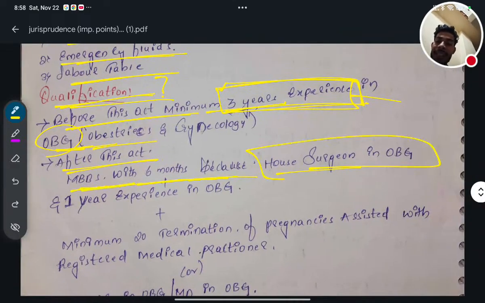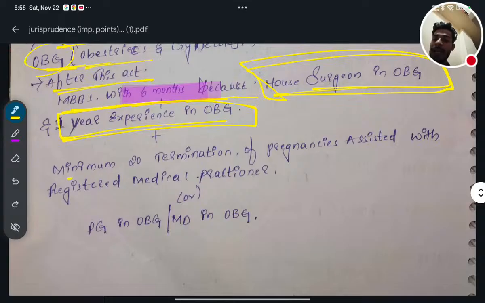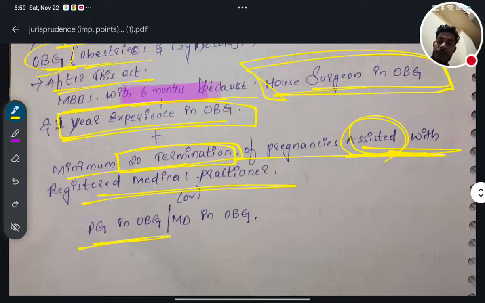MBBS with 6 months, you have to focus on that, with 6 months of house surgeon in obs-gyne and 1 year experience in obs-gyne, plus minimum 20 termination of pregnancy assisted. It is not done by the MBBS, it should be assisted with the registered medical practitioner. Or the other person who can do that is PG in obs-gyne and MD in OBG.